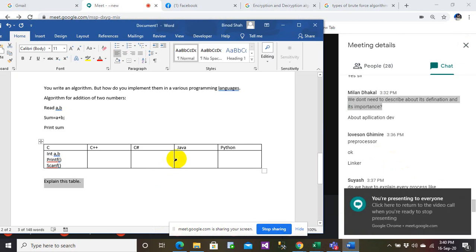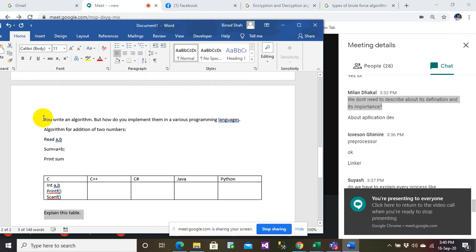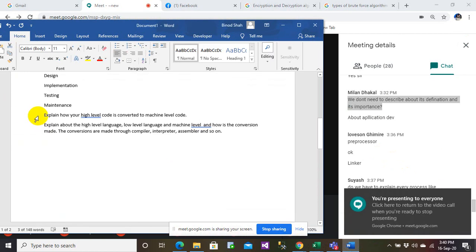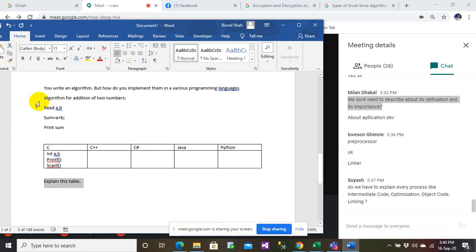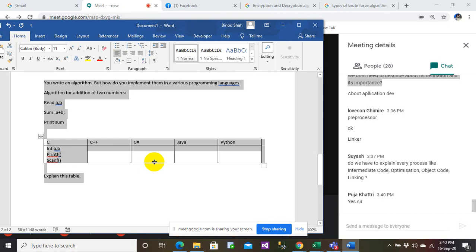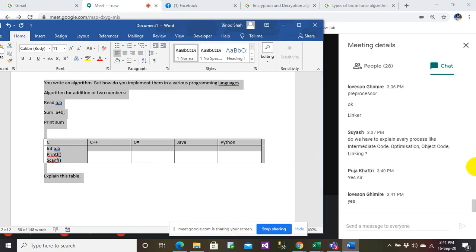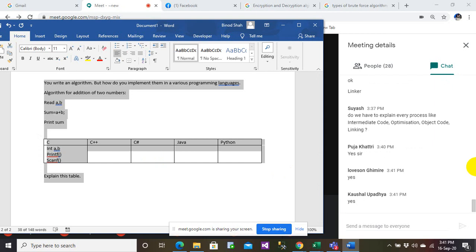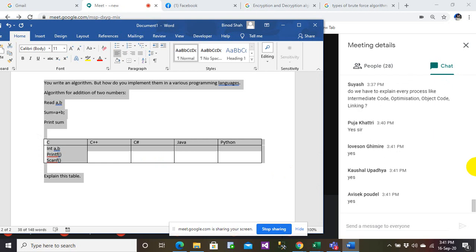So, are you clear with this, everyone? This part. Yes, what about others? Okay, yes. So this completes part one, everybody. Om still has a problem now.